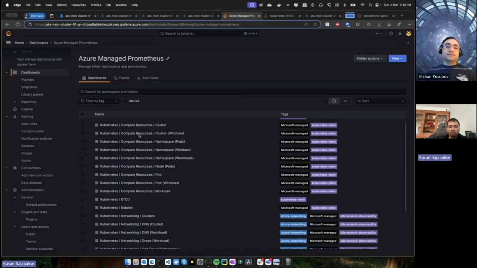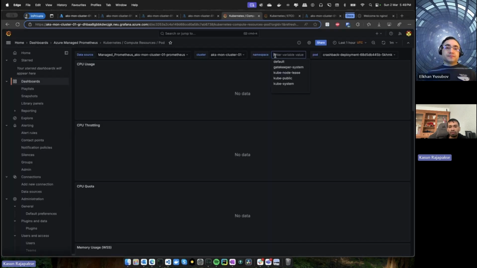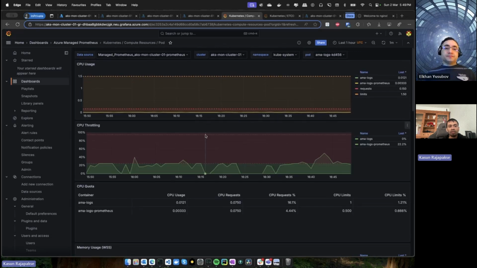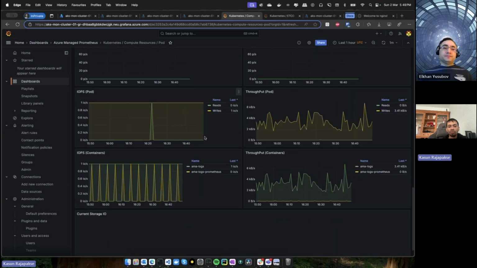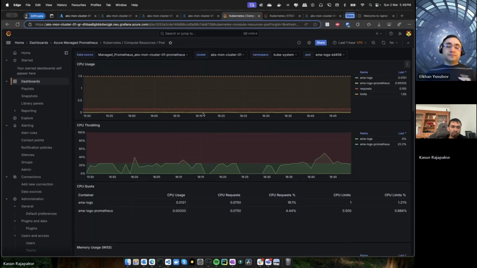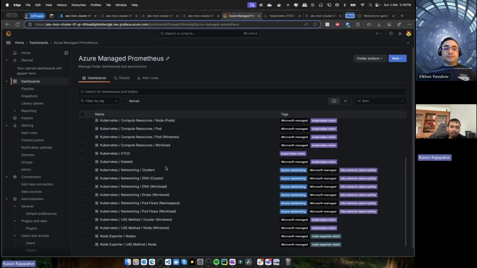Additionally, you can view at pod level, right? If I go to one of the pod namespaces, you can see very good information about each of these components as well. There are a lot of network related dashboards as well, then the node related dashboards.